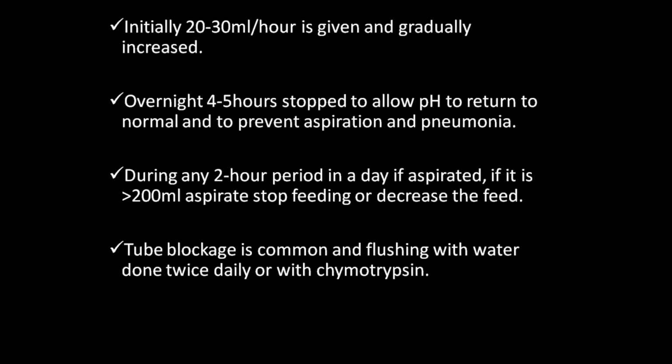By taking a 50 ml or 100 ml syringe, you connect it to the outer part of the tube, elevate it above the head end level, and pour. Initially you will give water, glucose water, then coconut water, then milk. Gradually you will increase the diet. Initially give 20 to 30 ml per hour, and this is gradually increased every second hourly or fourth hourly.